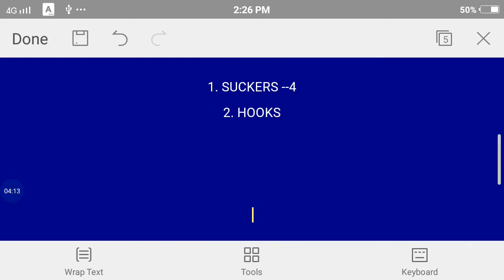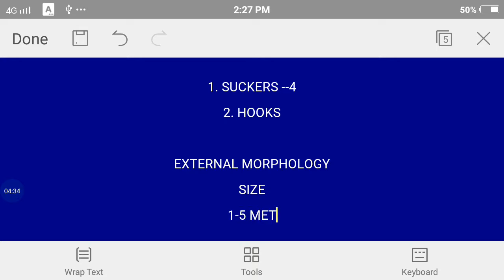Okay, now we should go with the external morphology. First of all, we should talk about the size of this animal. It may be 1 to 5 meters long, so it is quite huge.